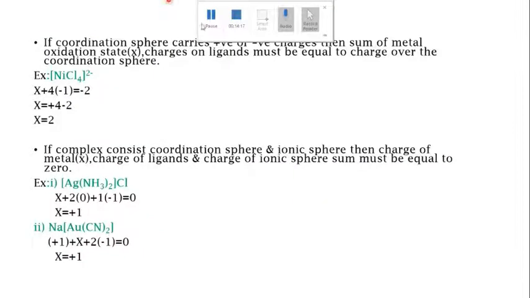Then if the coordination sphere carries positive or negative charges, the sum of the metal oxidation state and the charges on the ligands must be equal to the charge over the coordination sphere. In the earlier case, there was no charge on the coordination sphere, that's why we equated it to 0. But in this case, you have a charge of -2 on the coordination sphere. For example, consider [NiCl4]2-. You need to find the oxidation state of nickel, so consider that to be x.